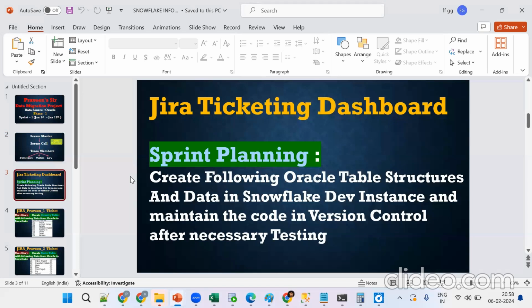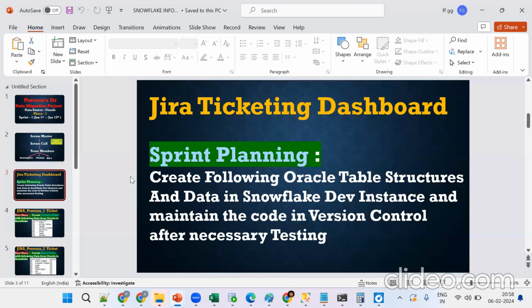Sprint planning: create the following Oracle table structure and data in the Snowflake Dev instance and maintain the code in version control. What exactly are you trying to do? Any idea? Anyone? It's simple English: create the table, then insert the data. Where is the table? In Oracle. So this is data migration.